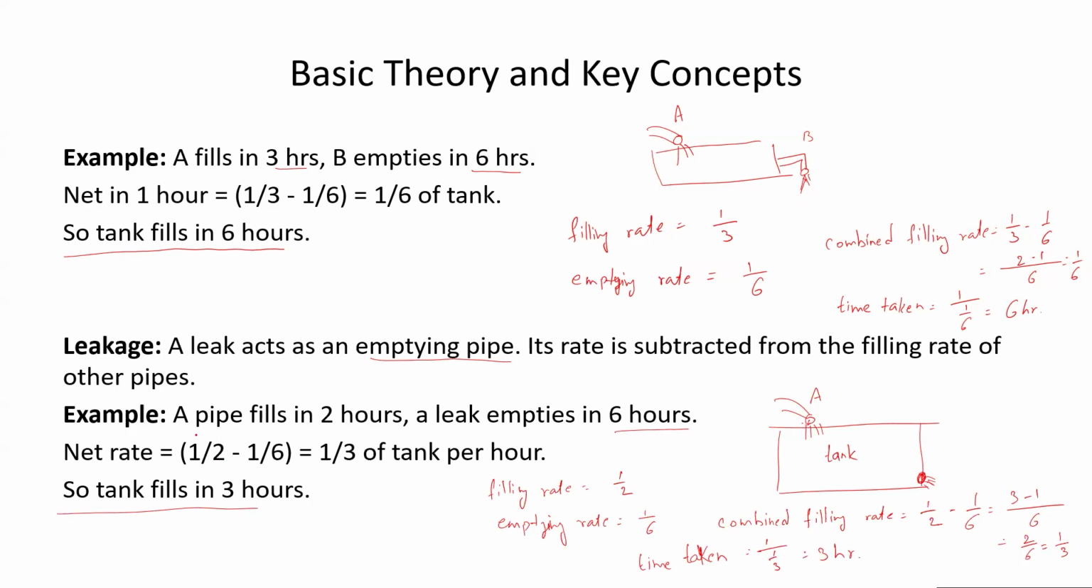So now just look at this problem. A pipe fills in 2 hours. A leak empties in 6 hours. So net rate is 1 upon 2 minus 1 upon 6. That is 1 upon 3 of the tank per hour. So that is the rate. So how much time will it take to fill the tank? 1 upon 1 upon 3, that is 1 upon the rate. And that is 3 hours.